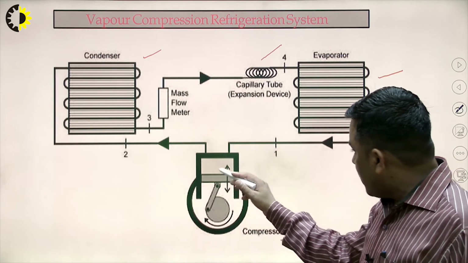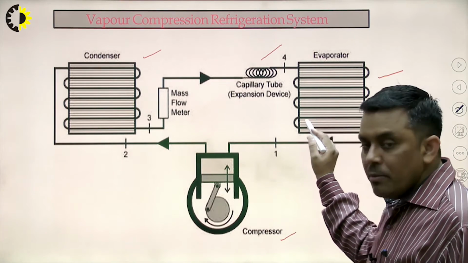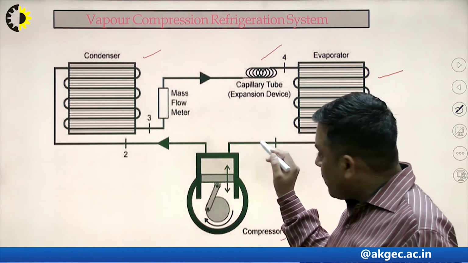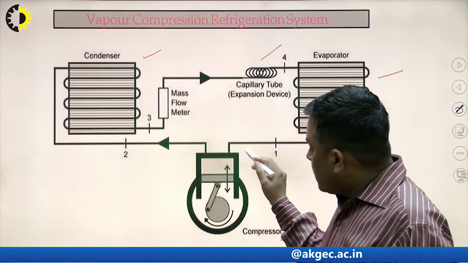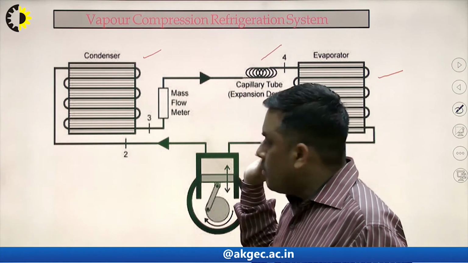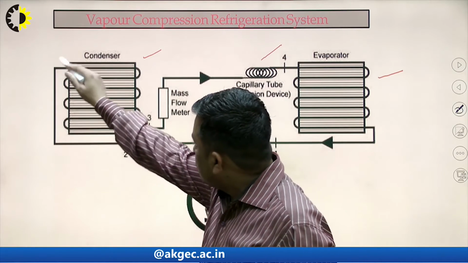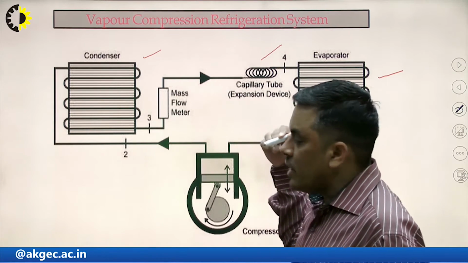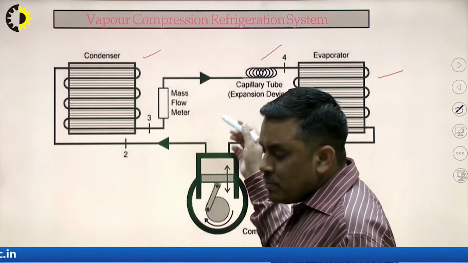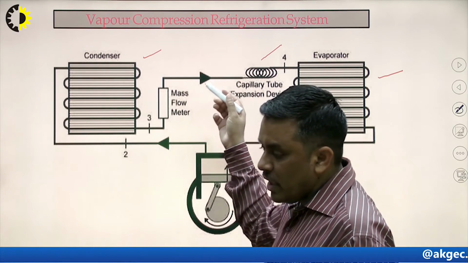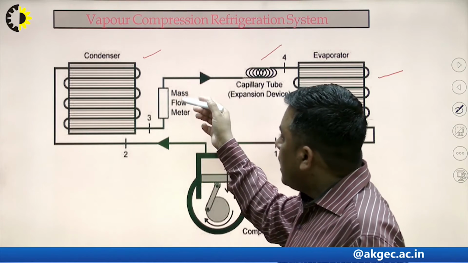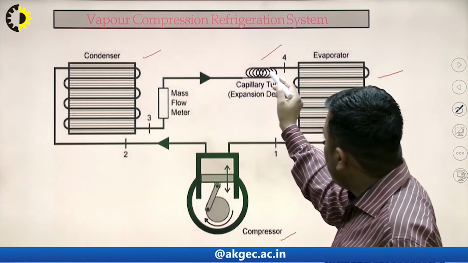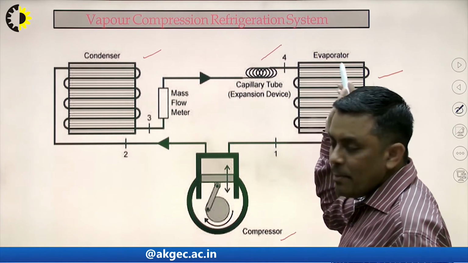The low temperature vapor refrigerant comes into the compressor, it is getting compressed, its pressure and temperature increase, then this high pressure and temperature vapor refrigerant reaches the condenser. In the condenser, it rejects its heat at constant pressure and temperature, and because of this heat rejection, its phase is transformed from vapor to liquid. Then this liquid refrigerant moves towards the expansion device, which is basically the capillary tube.